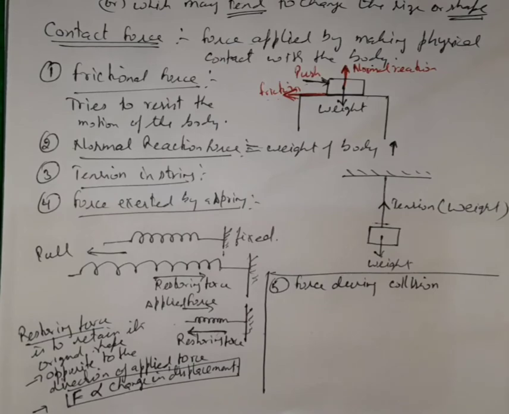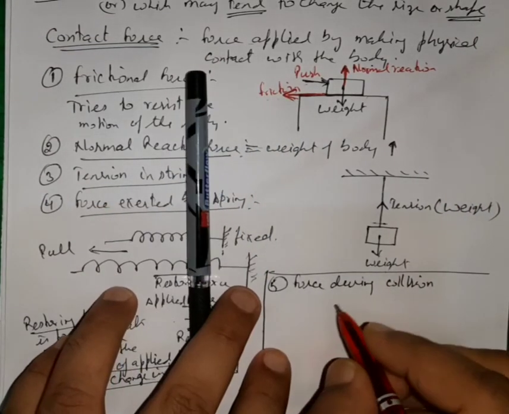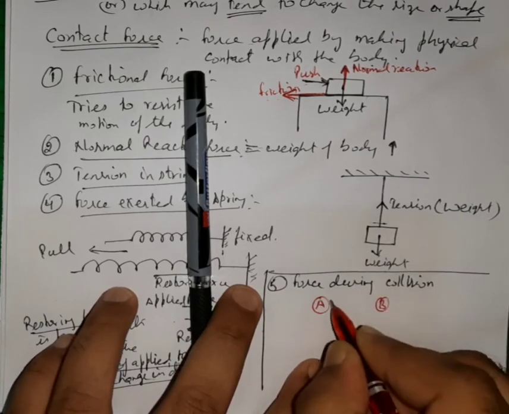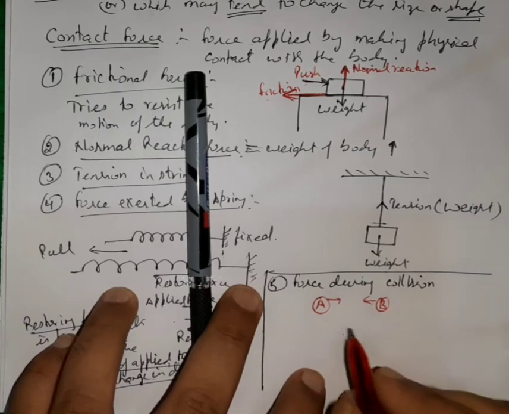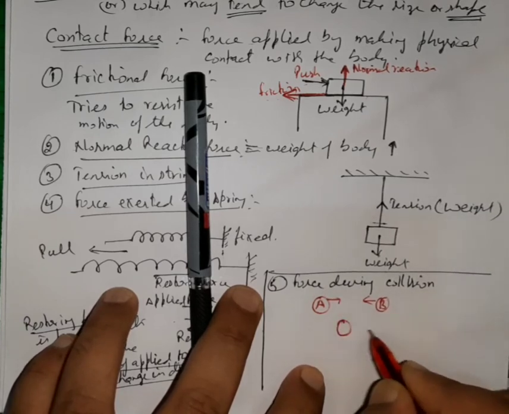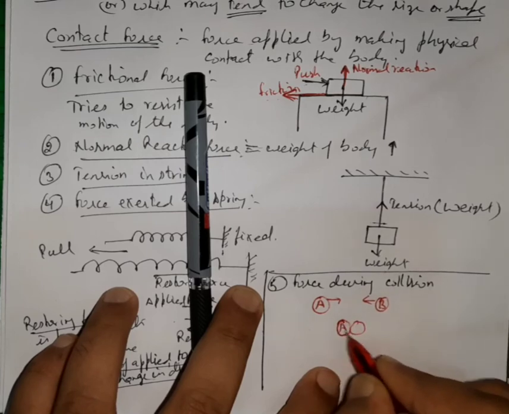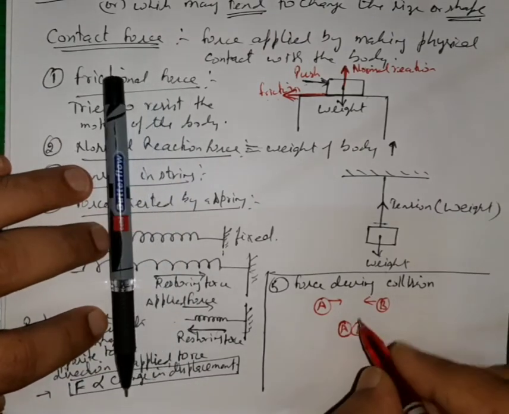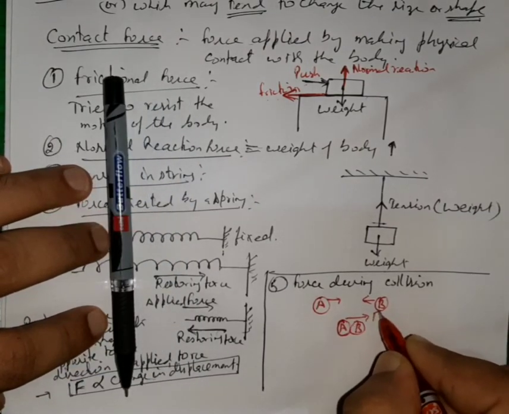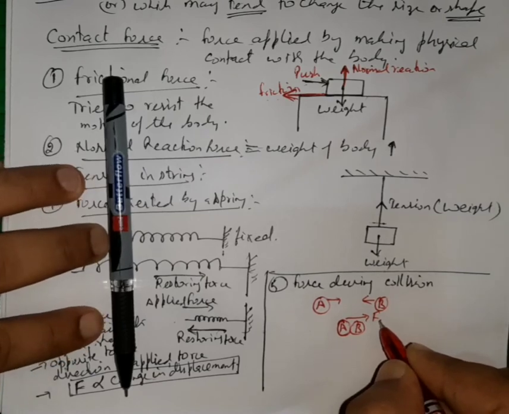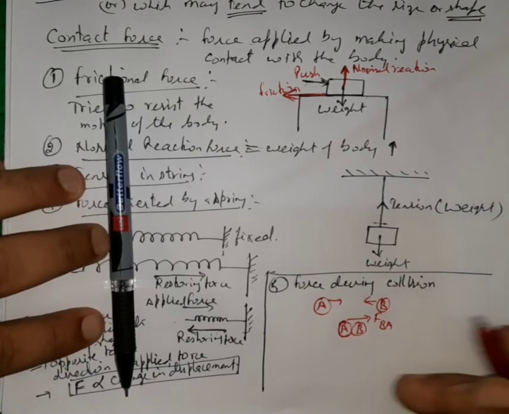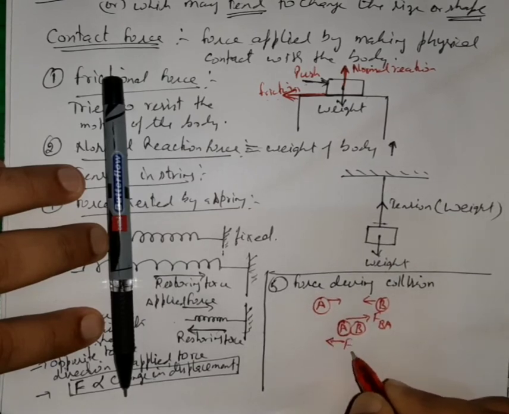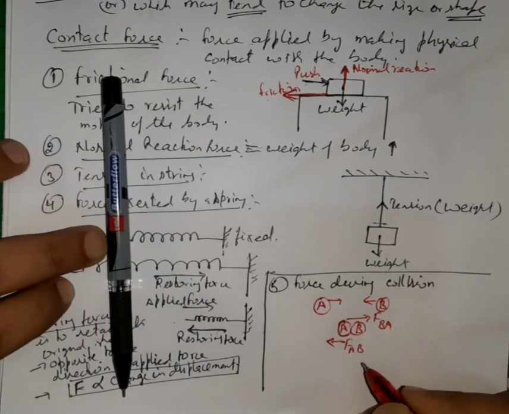So the reason for this is, once again, let us say that this is one body A, and this is another body B. If they are moving towards each other and they collide like this, then this body will apply some force in this direction. So let us say that force is F, force on B due to A, and this body will apply force on this. So this force in this direction will be force on A due to B,